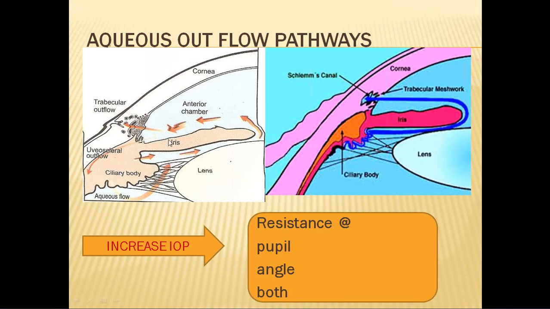It can follow two paths. One is directly from the ciliary body. It can go in this direction into the sclera, and from the scleral veins outside. This is called the uveoscleral outflow, which comprises only 20% of the total outflow.